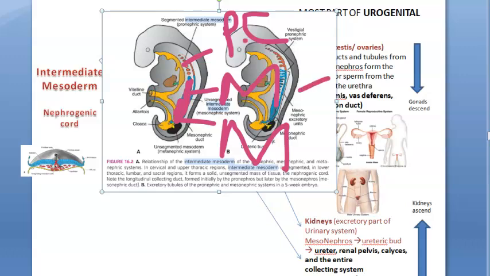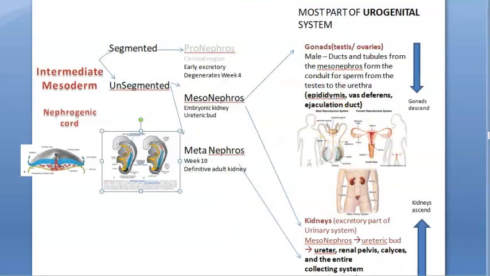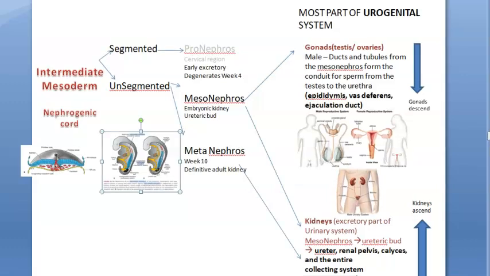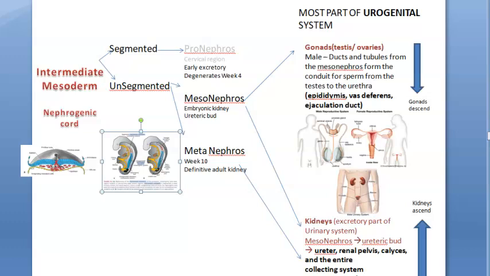And then the mesonephros is thorax, lumbar, sacral. All this will be your other parts, the unsegmented parts. See if you can understand this again. You have the segmented parts and the unsegmented parts. The segmented part is the pronephros, unsegmented is the mesonephros and metanephros. Initially this pronephros will act like the kidney during week 4. Then it will degenerate, and it will not give rise to anything.